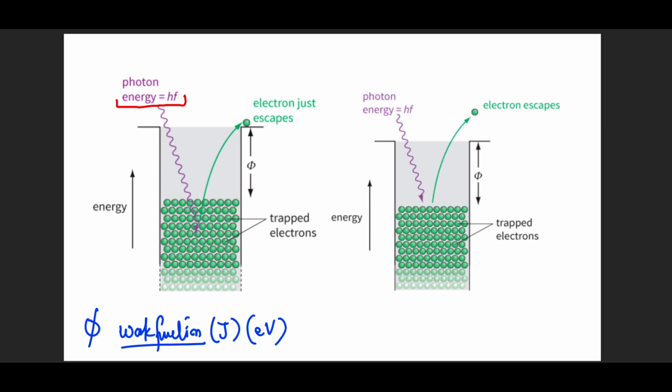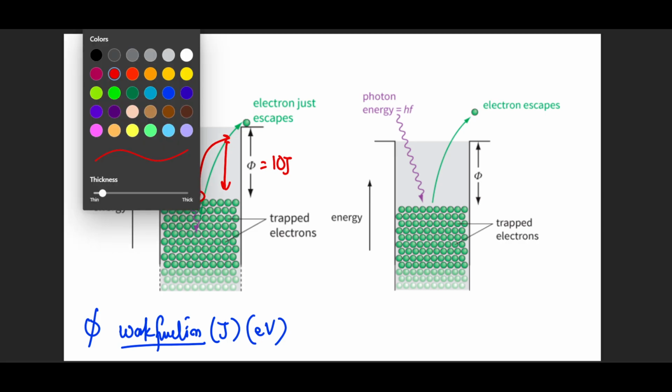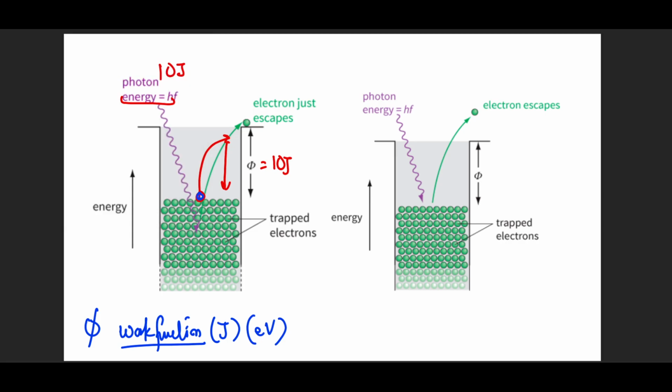Now, there are two situations in this. The electron will barely manage to come out. For example, if the work function energy is 10 joules and you bring in a photon of 9 joules, the electron will try to escape but will be unable to do so. It will come back and cause heating of the metal surface. What if you provide a photon that has 10 joules, exactly what the electron needs? The electron will absorb that energy and just barely manage to get out of the metal surface, but it will have no kinetic energy. It will not be moving. It will just be stationary near the surface of the metal.